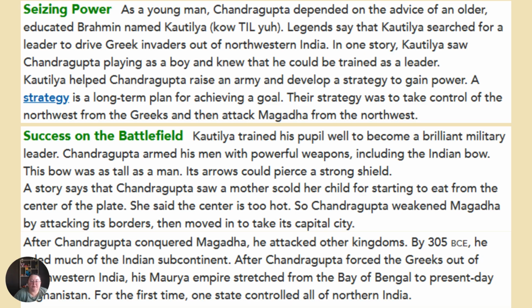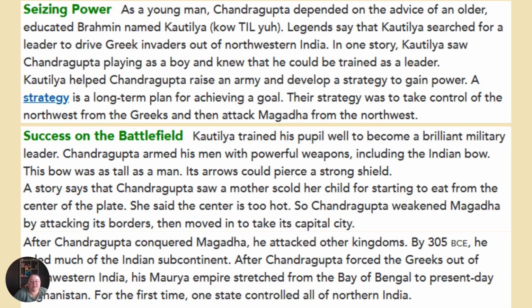Kautilya trained his people well to become a brilliant military leader. Chandragupta armed his men with powerful weapons, including the Indian bow. This bow was as tall as a man. Its arrows could pierce a strong shield. A story says that Chandragupta saw a mother scold her child for starting to eat from the center of the plate. She said the center is too hot. So Chandragupta weakened Magadha by attacking its borders, then moved to take its capital city.